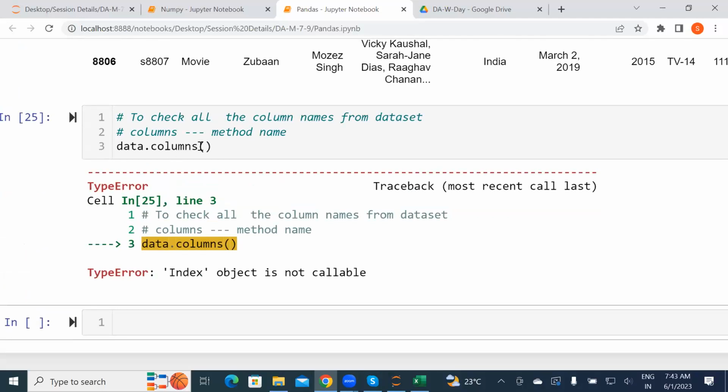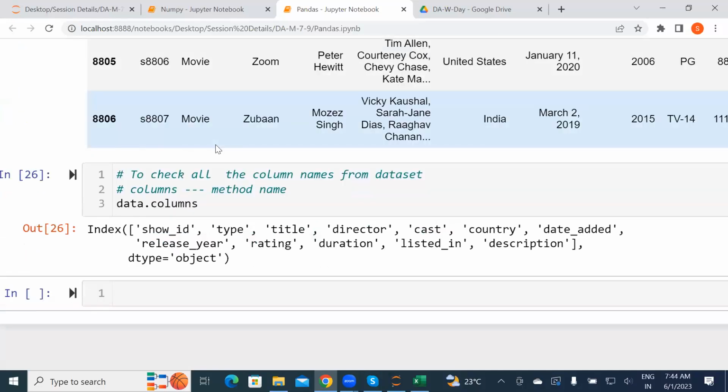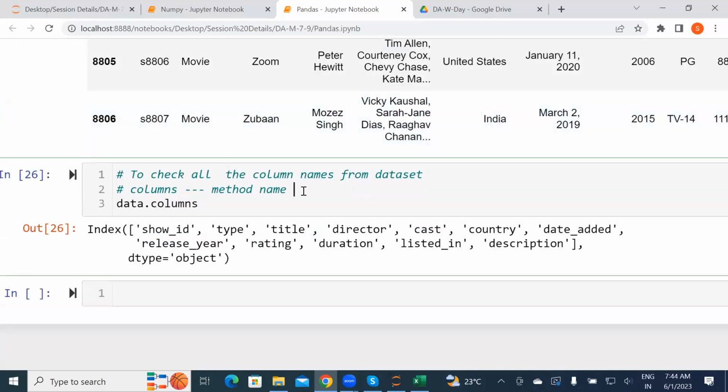Basically, whenever we are using this columns and all, we call it a method, but it's called a special method, Pavan. It is used like a keyword also. That time we can't pass a parameter; we just use the method name there. We need to follow the same thing like your shape and all. If you remember when we used the shape method in NumPy, Pavan, we are not using parentheses because there are some methods which work like a keyword. For that particular method, we won't use a parenthesis. So columns is also one of those methods.